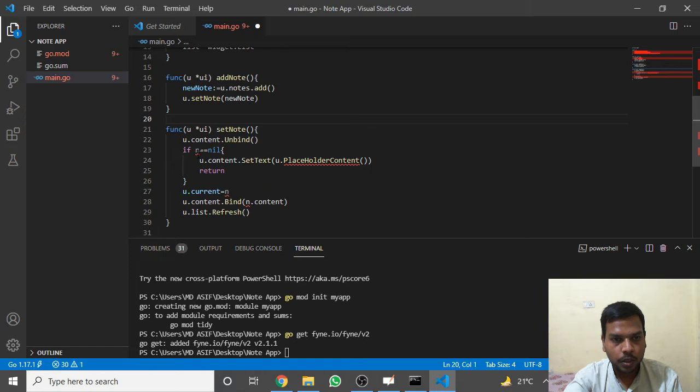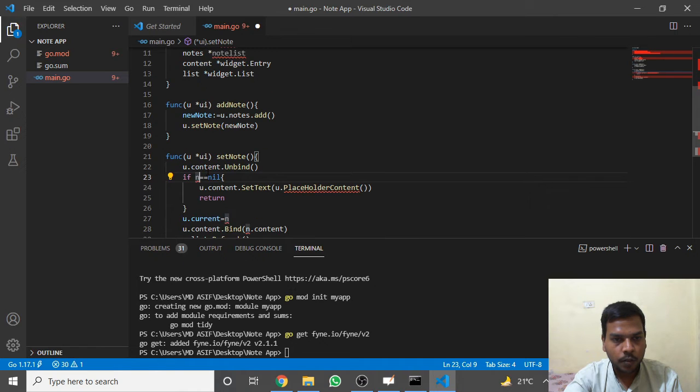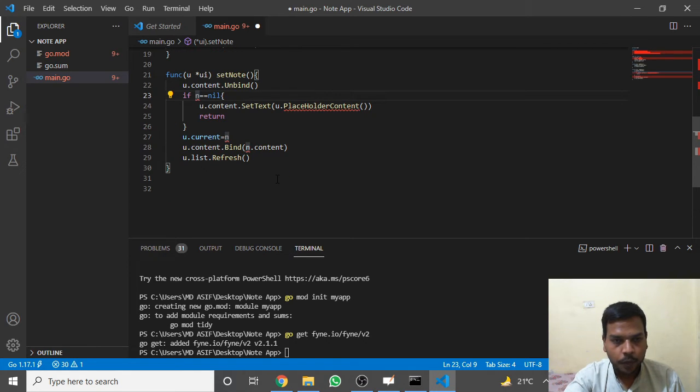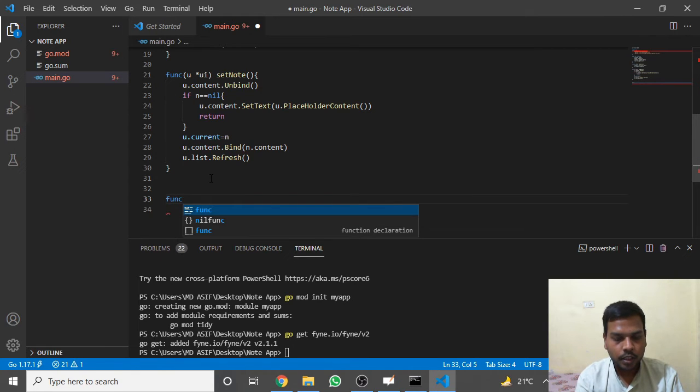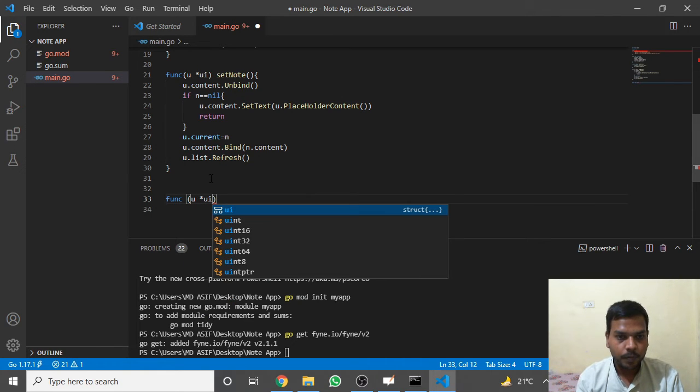We will take the count of the number of nodes later, and then this error will be gone. This will take count of how many nodes are created. Now we will create build list. Again it will take an argument of structure type, and the name of the function is build list.